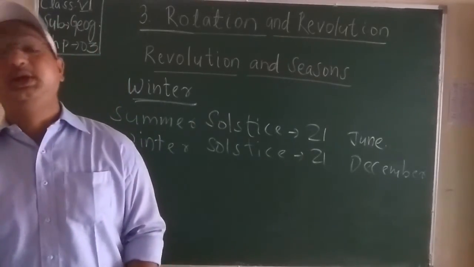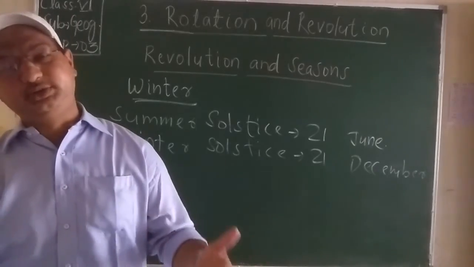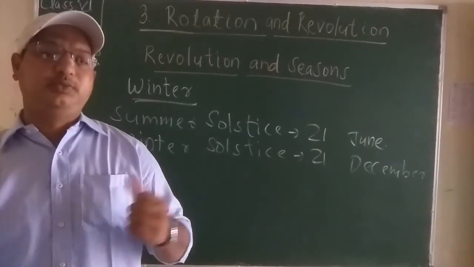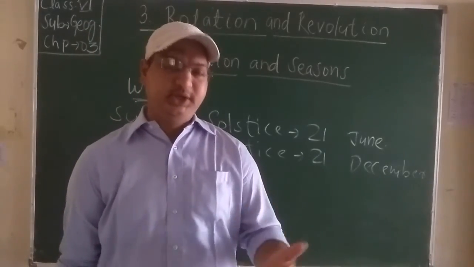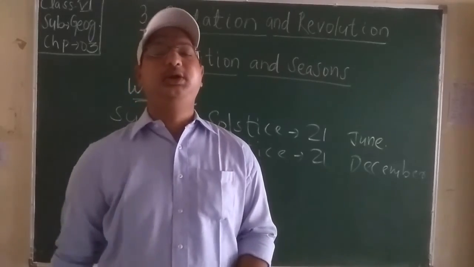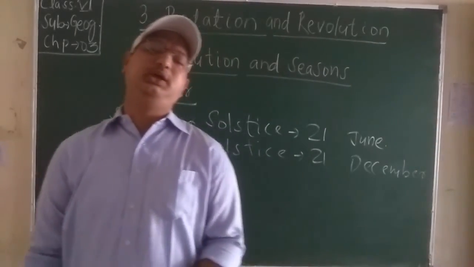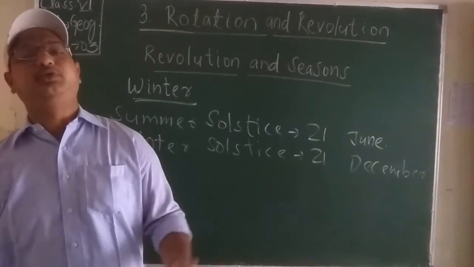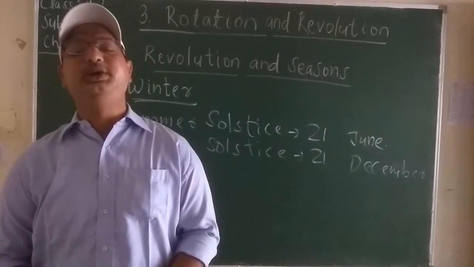Students, one more thing, the last part, you have to see it clearly, what are the equinox, autumnal equinox, vernal equinox. You have to study it very carefully, and the summer solstice, winter solstice is an important topic in this chapter. So students, I repeat every day that while you are watching this video, please refer to the textbook. Then only you will be able to understand the topic.